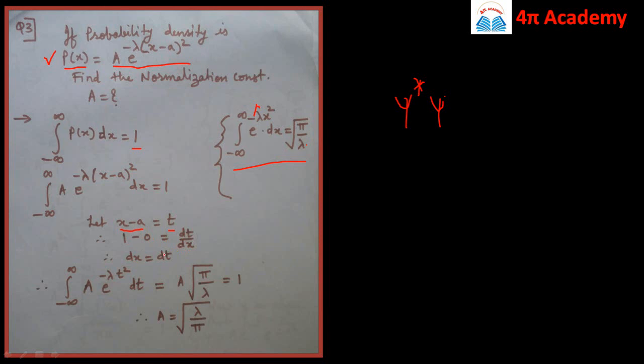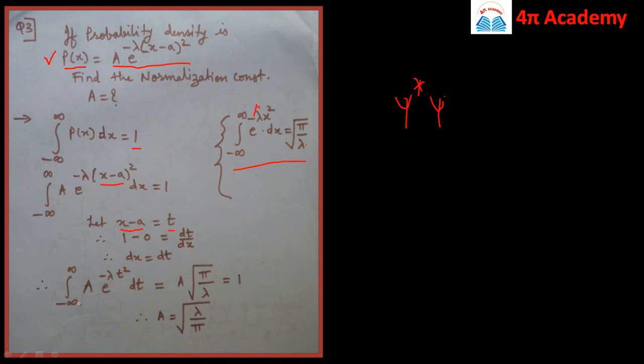It means that dx is equal to dt. So now I can replace the term x minus a by t. We get the integration from minus infinity to infinity of a into e raised to power minus lambda t square, and my dx is equal to dt, so it is dt.